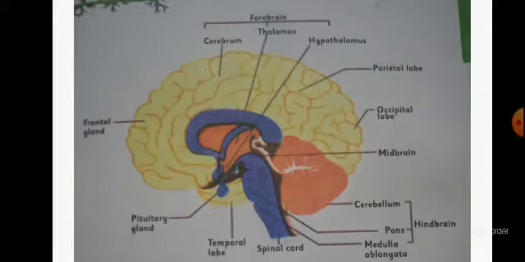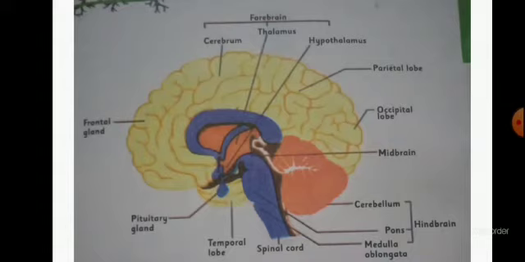But before talking about the spinal cord, let me revise the parts of the brain and their functions with the help of this picture. At the top, you can see the forebrain and its three parts: cerebrum, thalamus, and hypothalamus. The cerebrum is the largest part of the brain, divided into the right hemisphere and the left hemisphere. The right hemisphere controls the left side of the body, and the left hemisphere controls the right side of the body. The cerebrum controls sensory activities, and along with that, intelligence, learning, thinking, and memory.